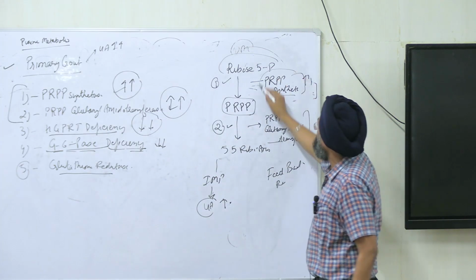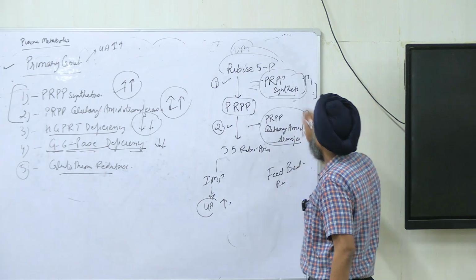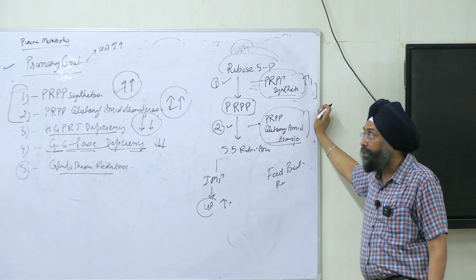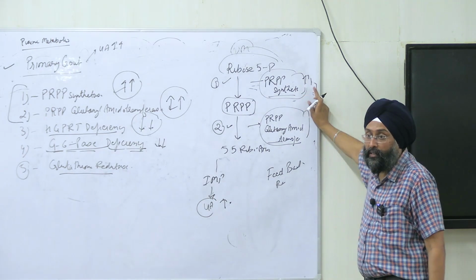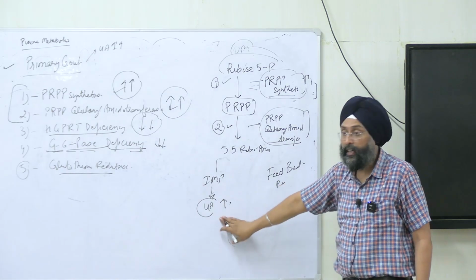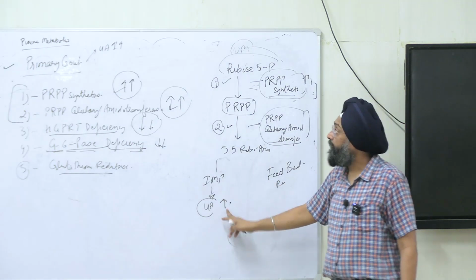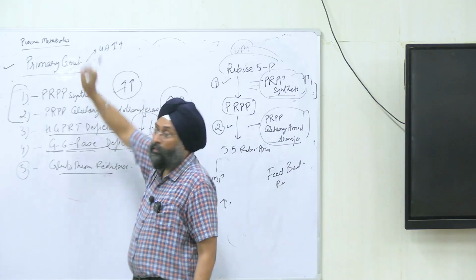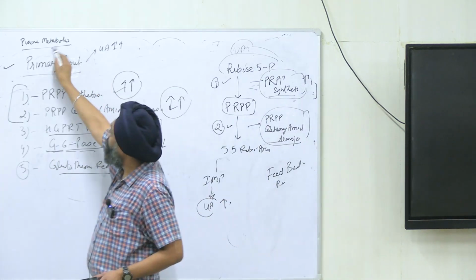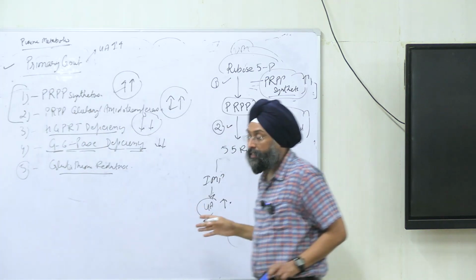PRPP synthetase and the second enzyme are both under delicate feedback control, but it is not maintained due to high levels of both these enzymes, leading to increased synthesis of IMP and finally uric acid. So uric acid will increase, it will cause gout. Why primary gout? Because it is associated with purine metabolism. Secondary we will discuss later on.